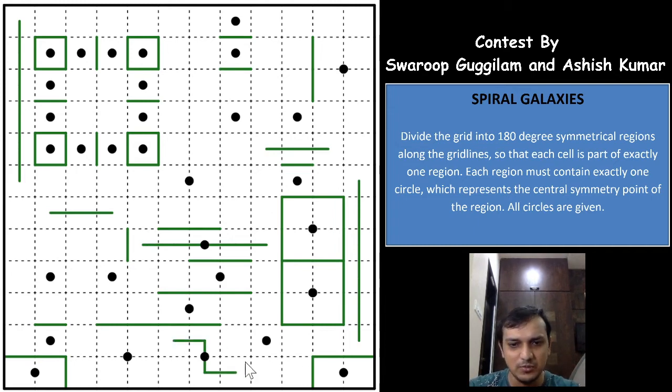Okay, that is good. I can see something very good logic here. Now if you see, now this cell cannot be taken by this galaxy, because the moment you make sure that this cell is taken by this galaxy, this cell will also have to be of the same region, which means that you can mark that this cell will be not taken by this galaxy, and this cell has to go up somewhere, which means that this cell also won't be taken by this galaxy, and now this cell will have to be taken by this galaxy, and we have formed a rectangle here, 180-degree rotational symmetric again.